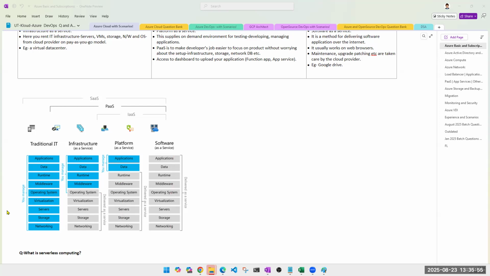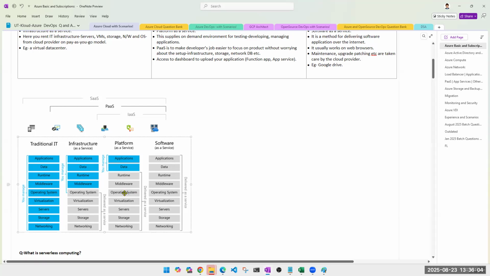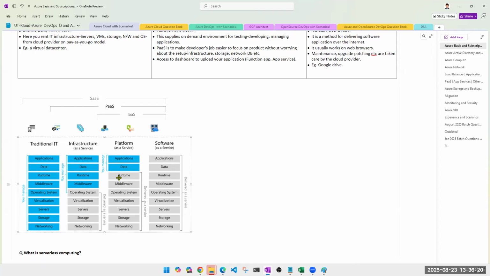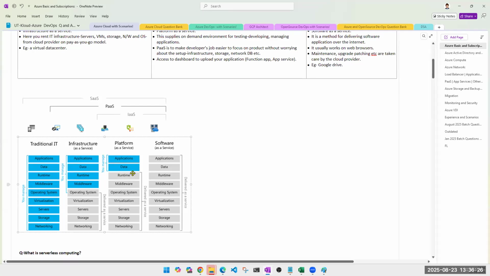Sohail, can you explain runtime? Or don't have to worry about it, leave it. Okay, this picture is not created by me. If it were up to me, I would have removed that. I have seen this making confusion for many people, but it won't even come to you. Don't worry. Runtime and middleware, understand them in combination. For example, installing .NET version on your operating system. I'll show it to you once we create a virtual machine, but don't worry, it will not come to you.